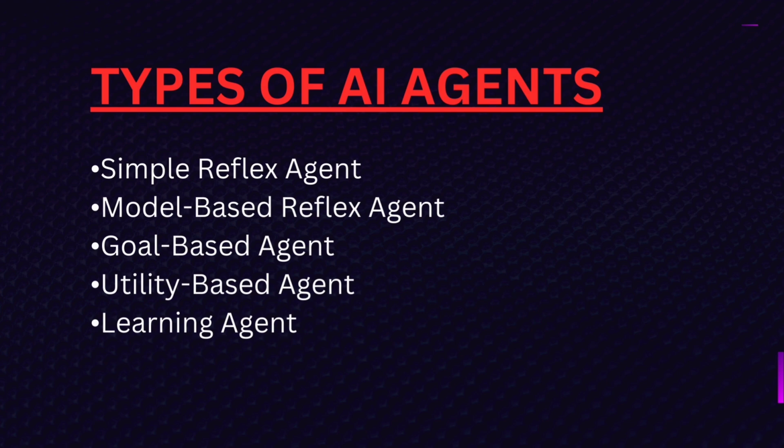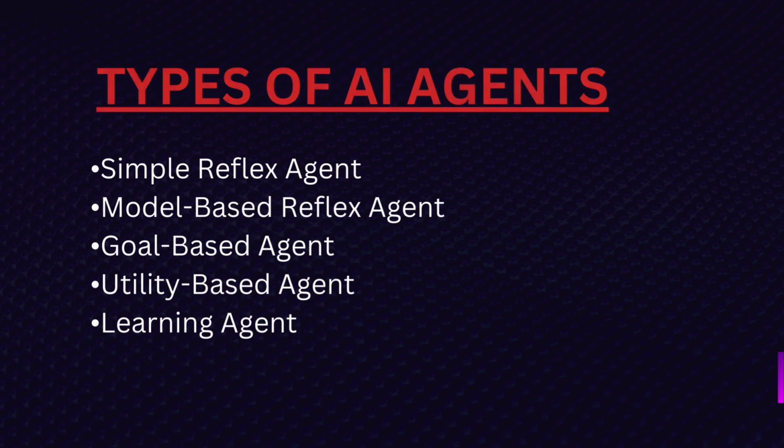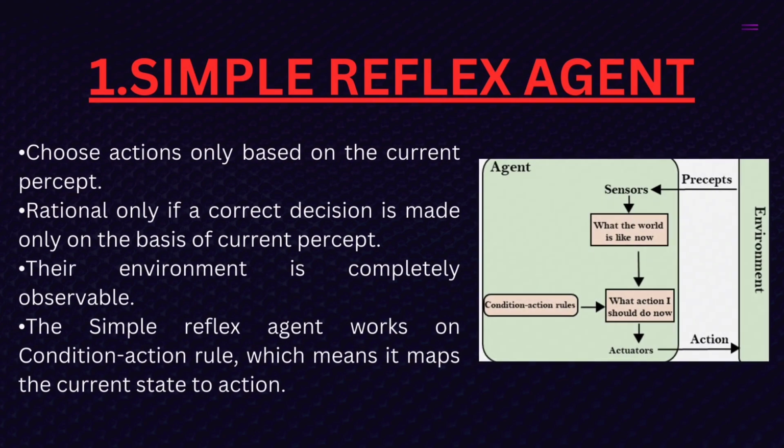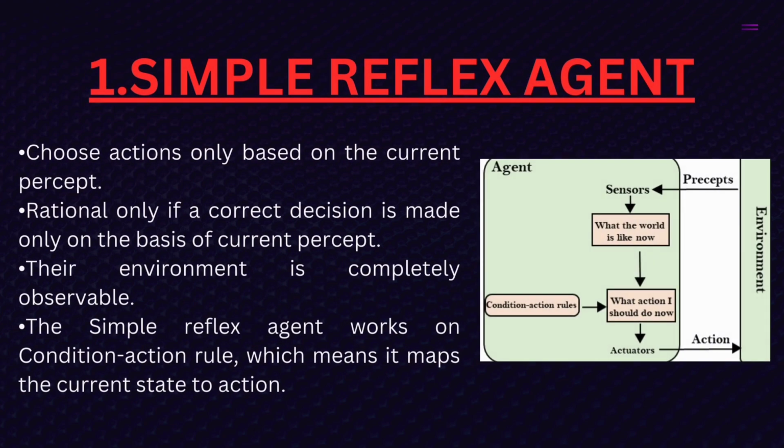Types of AI agents: simple reflex agent, model based reflex agent, goal based agent, utility based agent, learning agent. Simple reflex agents choose actions only based on the current percept, and are rational only if a correct decision is made only on the basis of the current percept. Their environment is completely observable. The simple reflex agent works on condition action rules, which means it maps the current state to action.